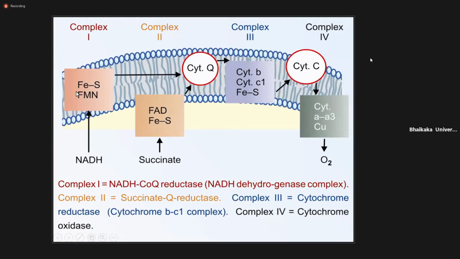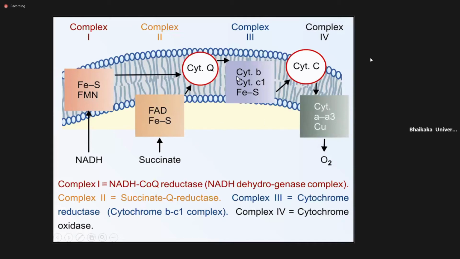All these complexes contain some iron: complex 1 has iron sulfur and one coenzyme, FMN. The second complex contains FAD coenzyme and iron and sulfur. Complex 3 contains cytochrome b and cytochrome c1, and also iron and sulfur. Complex 4, cytochrome oxidase, contains cytochrome a and a3, and copper ion.